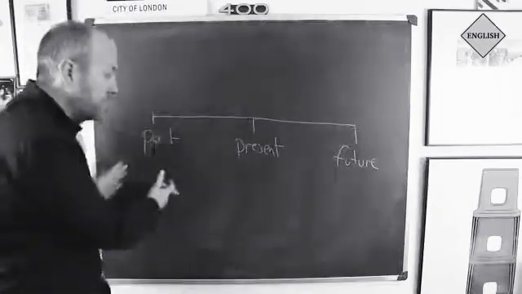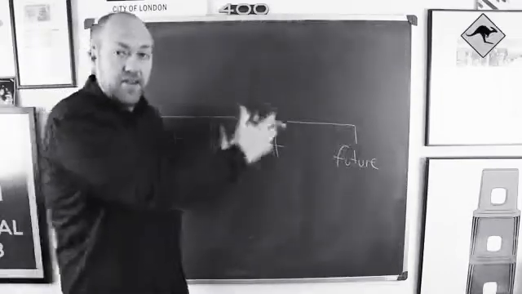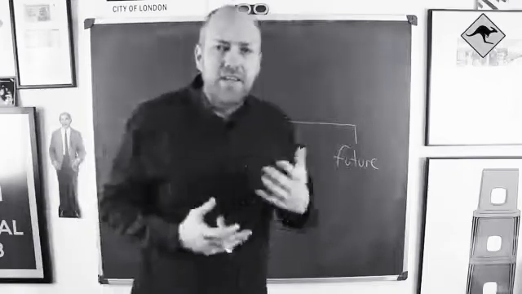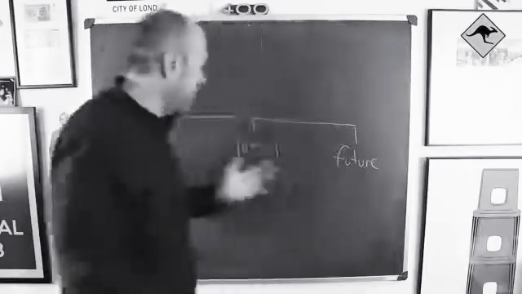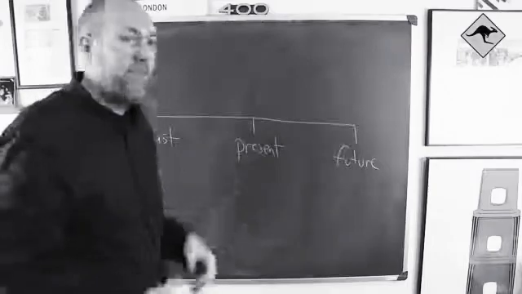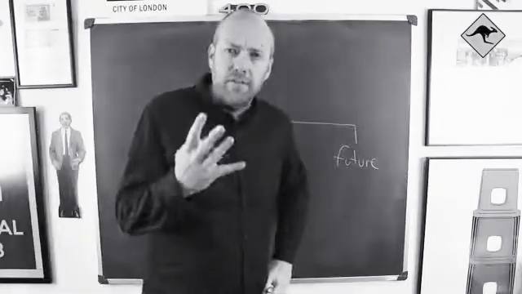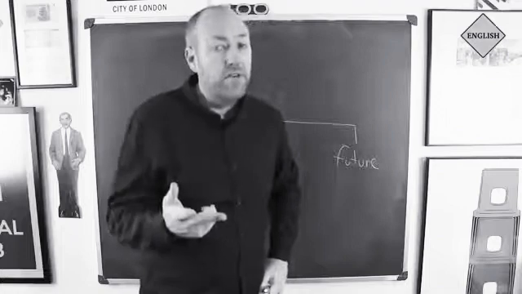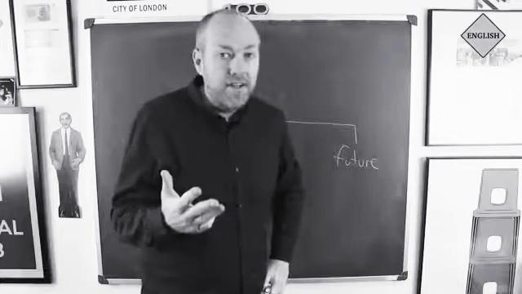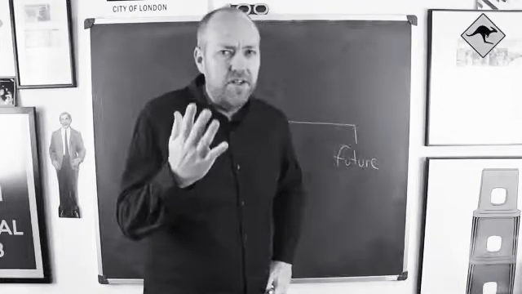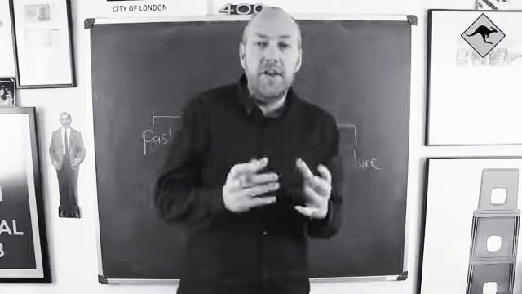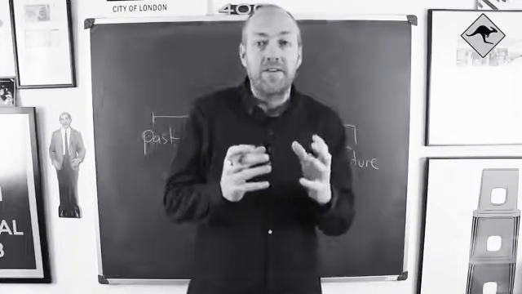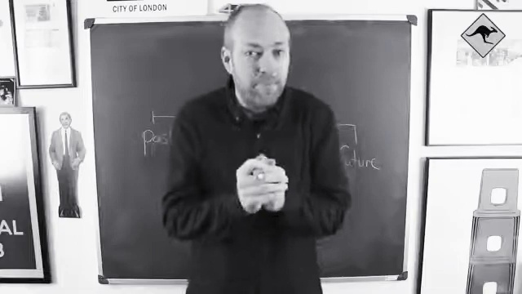So we have the past, the present, and the future. Each of these times, okay, past, present, and future, has four forms, okay? We have the simple, the continuous, the perfect, and the perfect continuous. The first one that I want to talk about is the present simple.